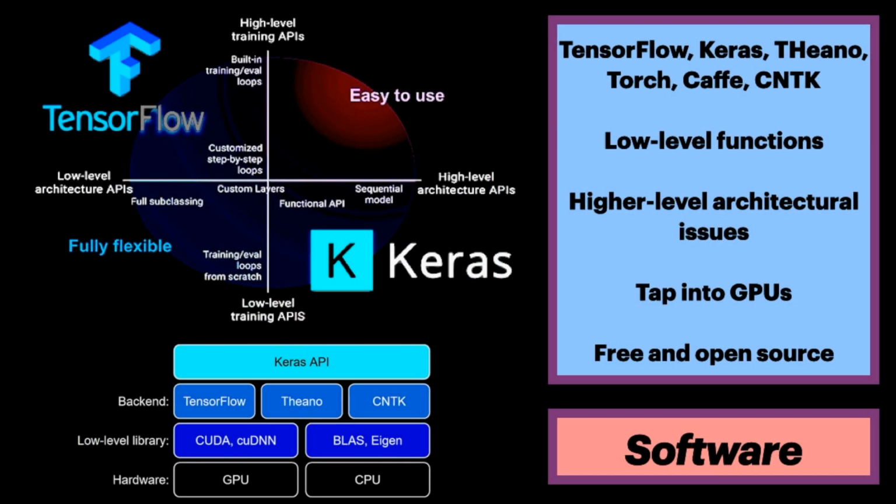Many software frameworks are now available. They are free and open source, and some include TensorFlow, Keras, Theano, Torch, Caffe, CNTK. These implement efficient low-level functions from which developers can describe neural network architecture with very few lines of code. This allows the programmers to focus on higher-level architectural issues. These libraries allow researchers to efficiently tap into available computing resources, such as GPUs.